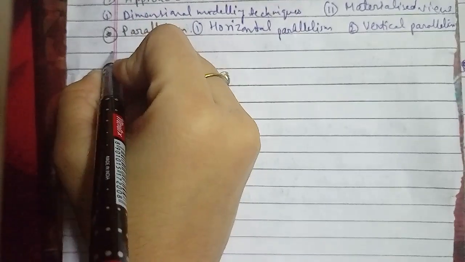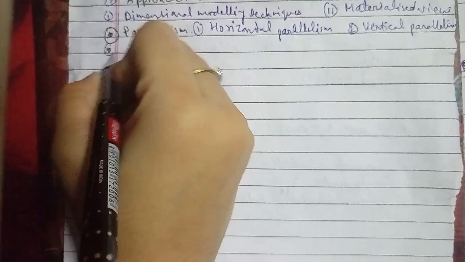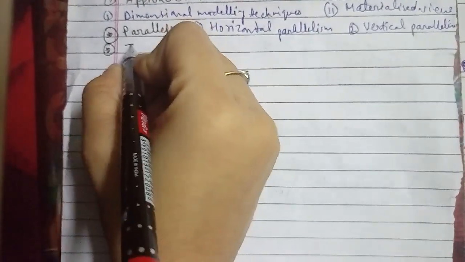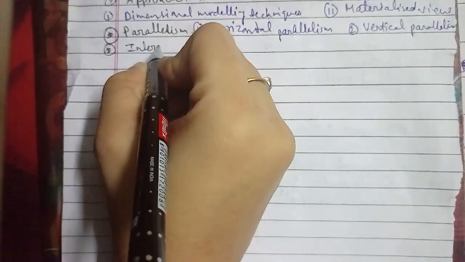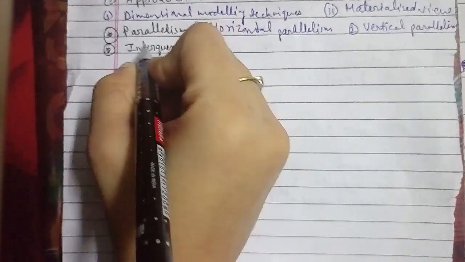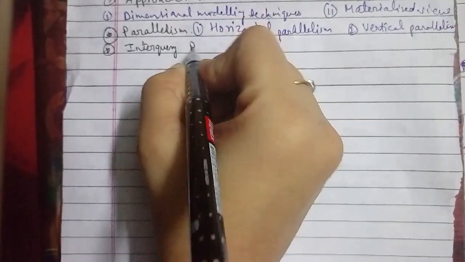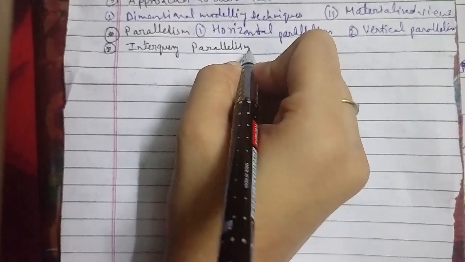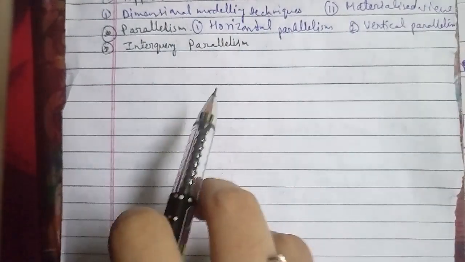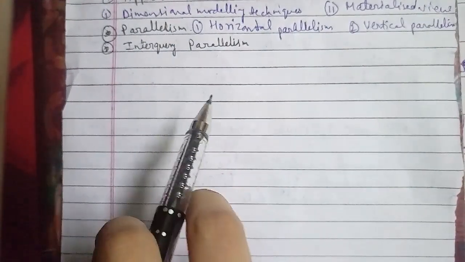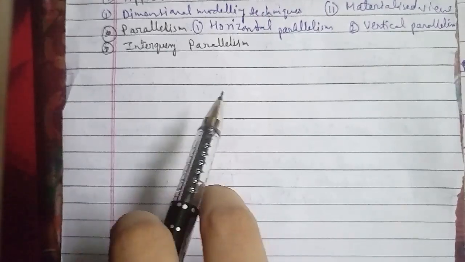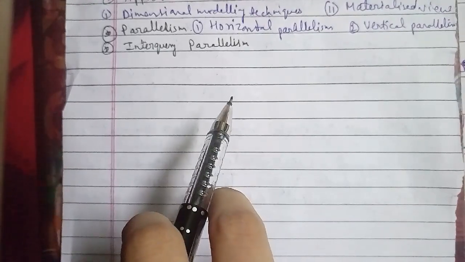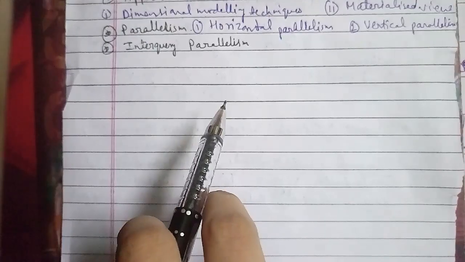Now we'll discuss another topic, that is query parallelism. In interquery parallelism, different queries or transactions execute in parallel with one another, and the transaction throughput can be increased by this form of parallelism.